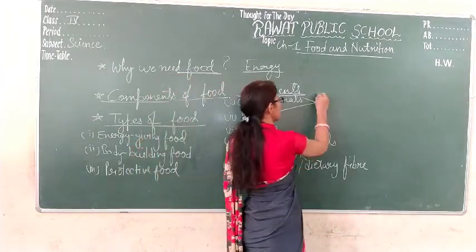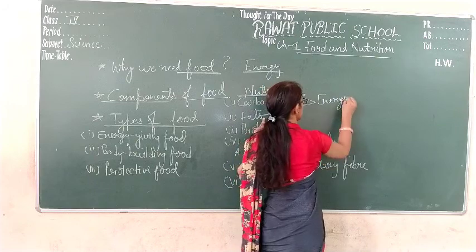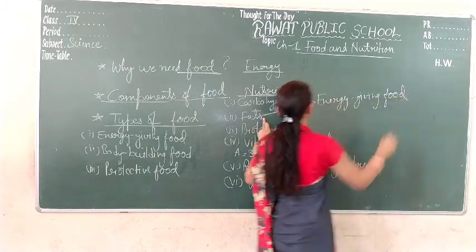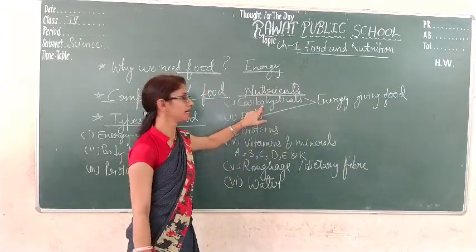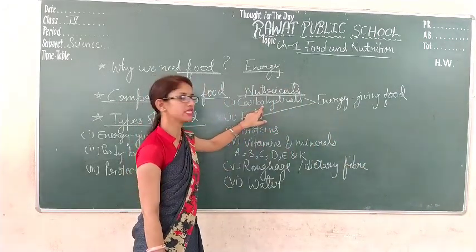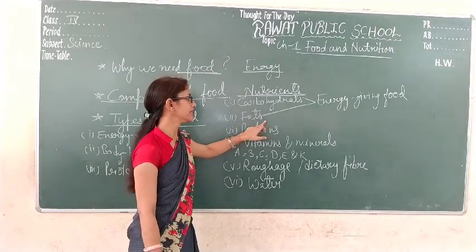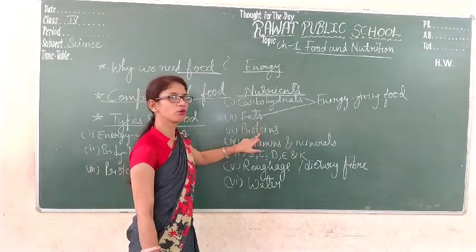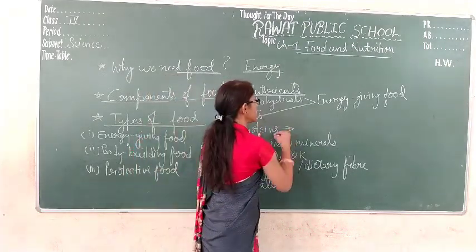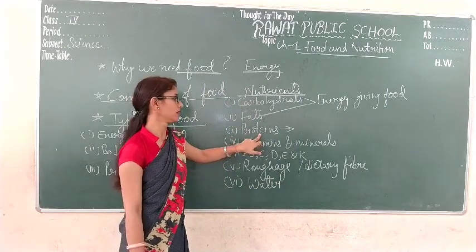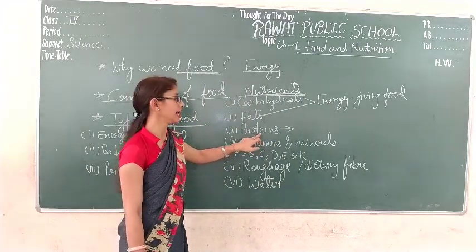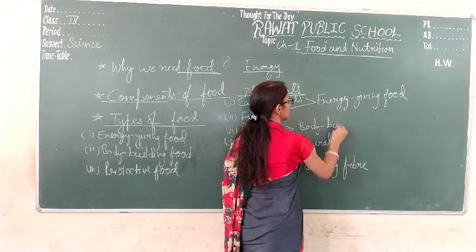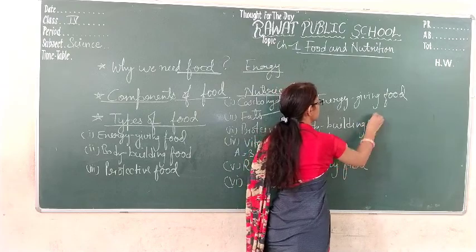So carbohydrates and fats are known as energy giving food. Carbohydrates are present in cereals, bread, potato, whereas fats are present in butter and oil. Next are proteins, present in meat, milk and pulses. They help in body growth, that's why they are known as body building food.